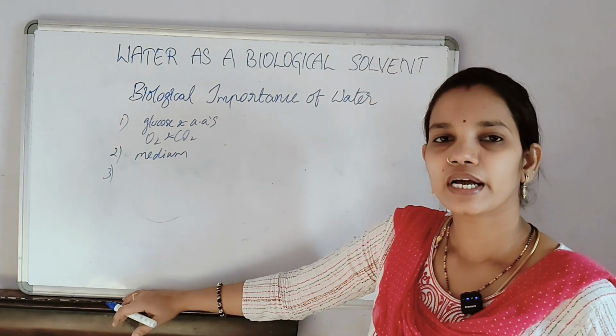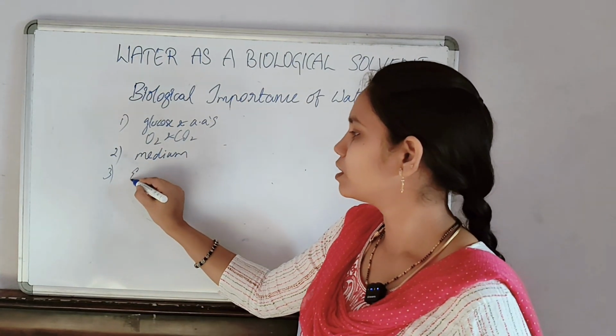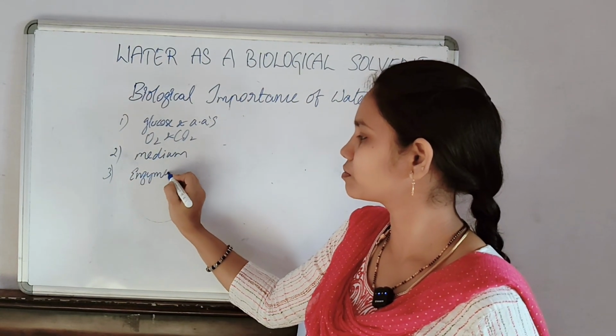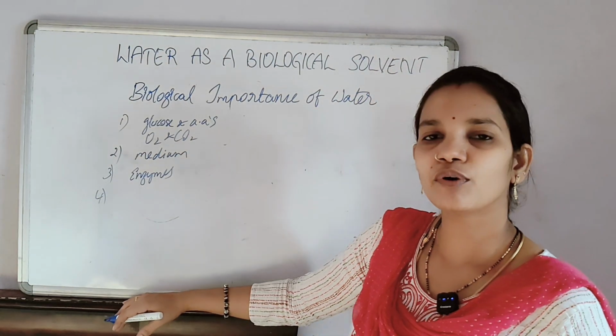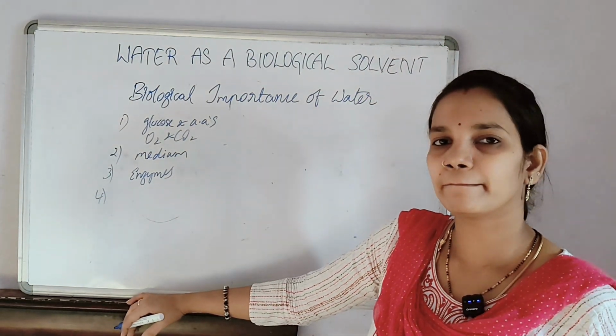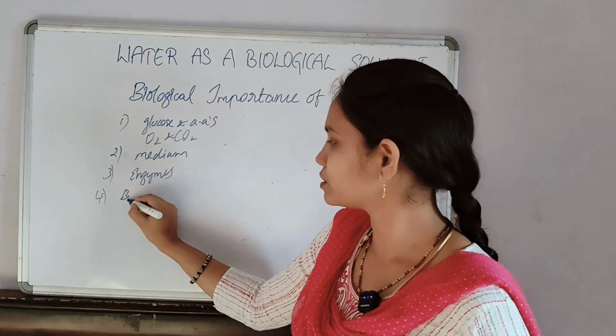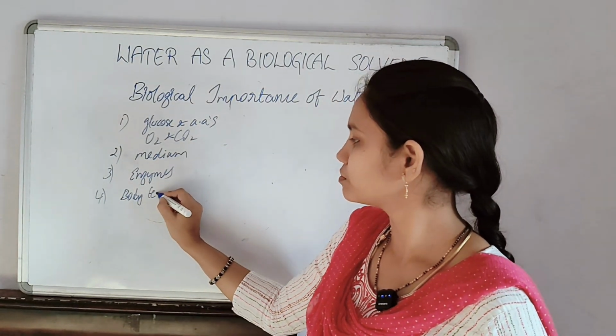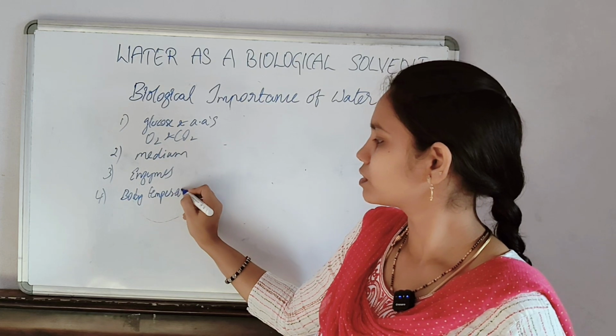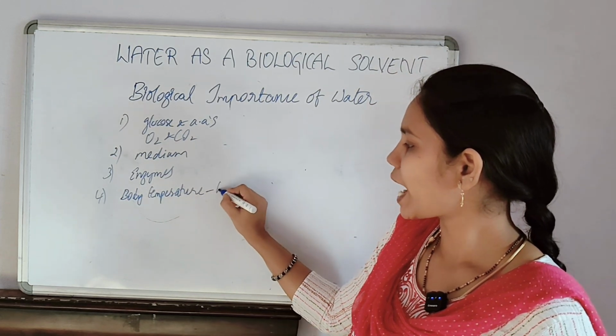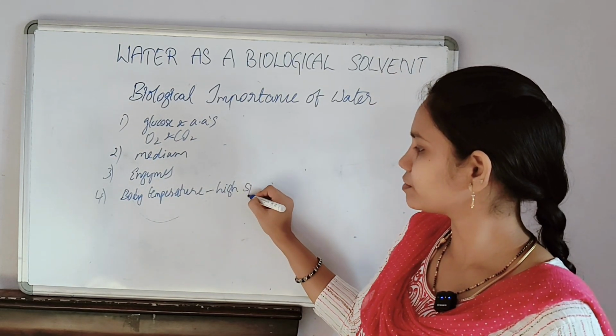Third, it helps enzymes function properly. Fourth, it plays an important role in the regulation of body temperature. That is due to its high specific heat.